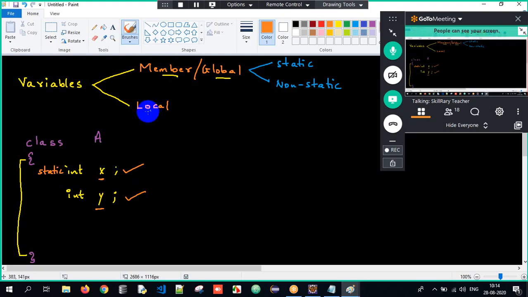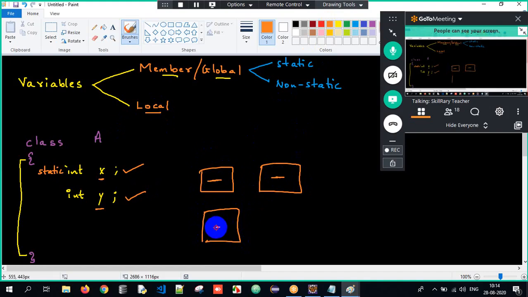And what are local variables? If a variable is declared within a specific scope, whether within a method, within a constructor, or within a specific block, they are all called local variables. Got the clarity?